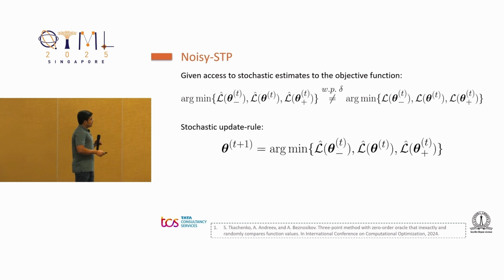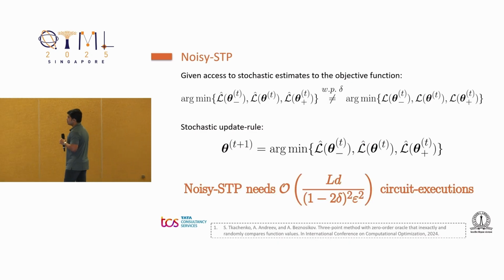So in the stochastic case, the new update rule is just pick the one which gives the minimum stochastic estimate of the objective value. And in that case also, it can be shown that the order of convergence of STP does not change much. It is still of the order of LD over epsilon squared. But in the denominator, we have an extra factor of (1 minus 2 delta) squared, where delta is the failure probability. So it's easy to see that if delta is half, that is, we fail with a probability of half, that means STP will basically need an infinite number of iterations to converge. We will not get anywhere.